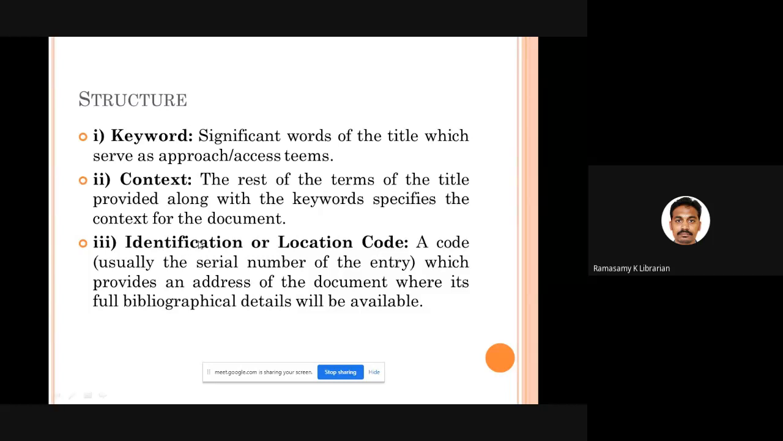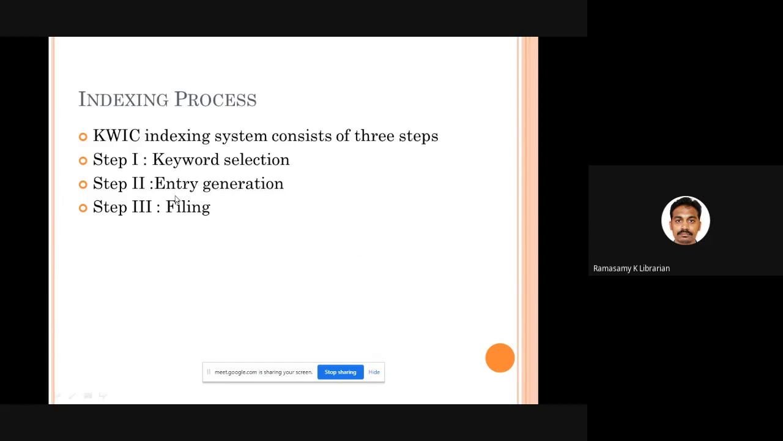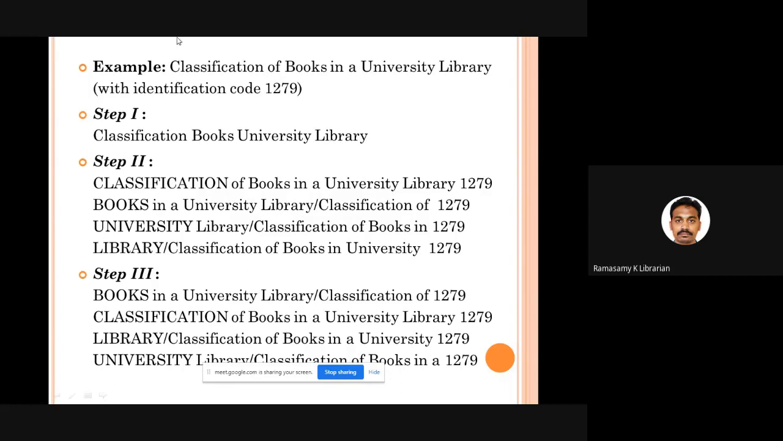Then comes identification and location code. If you describe a particular book, it will have an accession number, barcode number, or ISBN number, something like that. That can be used, or the shelf location can be used, under location code. Fine. So three steps are there. You have to select the keywords, generate the entries, and arrange the entries in alphabetical order. Only three steps. Let us see an example. What is the name of the book?